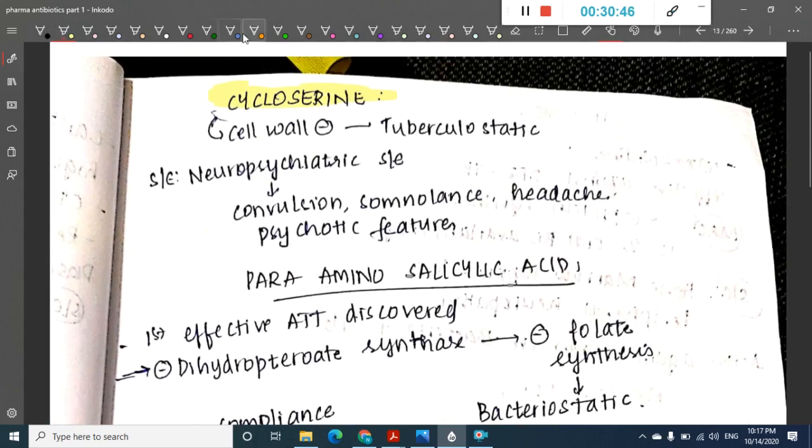Cycloserine is a cell wall inhibitor, which is again tuberculostatic. Cycloserine has neuropsychiatric side effects like convulsions, somnolence, headache and psychotic features.